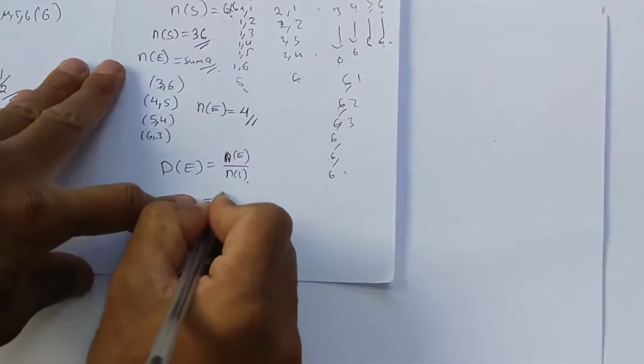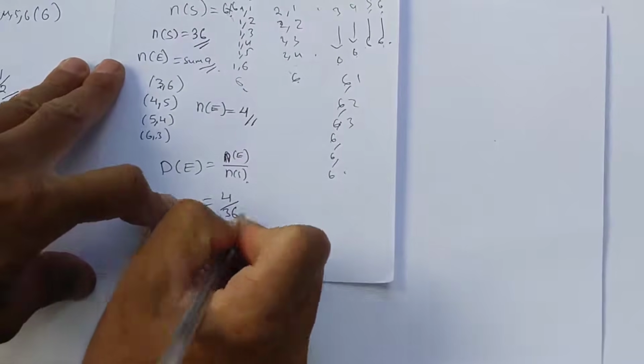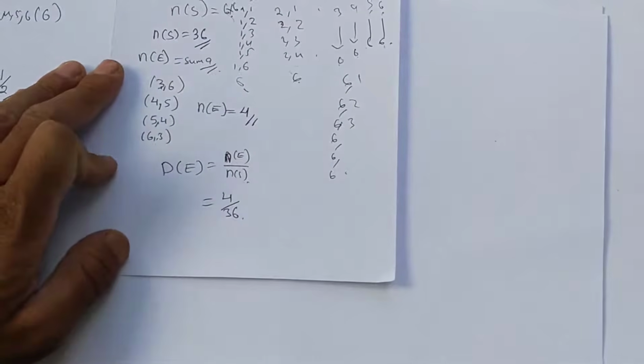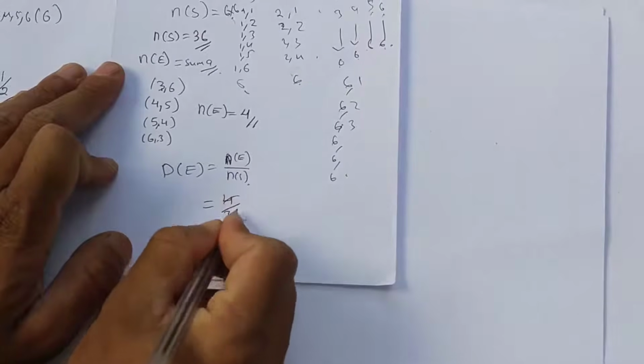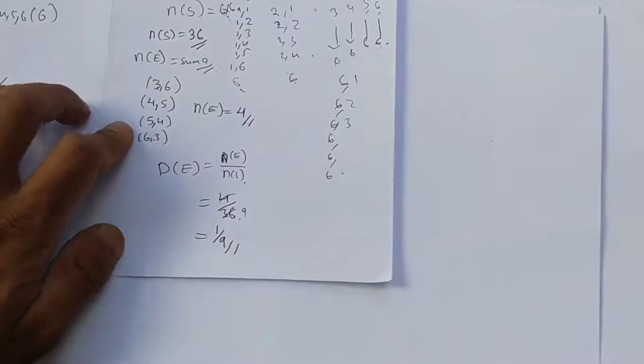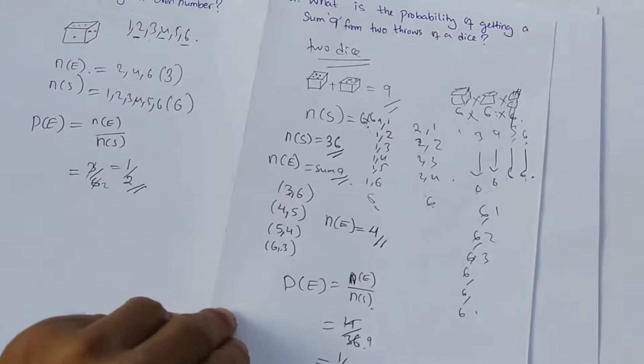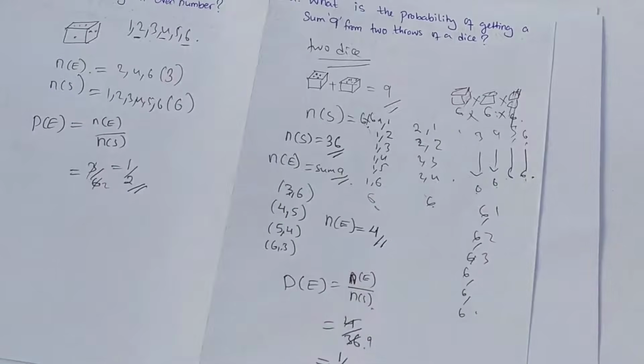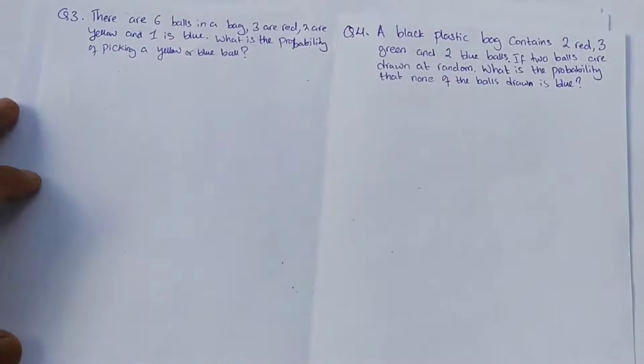So 4 over 36. This can be further reduced: 4 ones are 4, 4 nines are 36, that is 1 by 9, the probability. Now let's move on with question number 3.